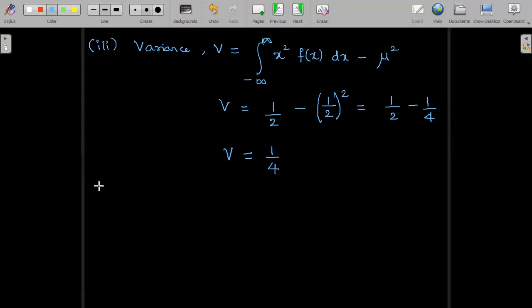So variance V is equal to 1 by 4. The last part of the problem is to find the standard deviation. So standard deviation sigma is equal to square root of V. So square root of 1 by 4 gives us 1 by 2. So that's the solution for the third one, where we were asked to find the expectation of x square, the variance, and hence the standard deviation. Hence the solution.